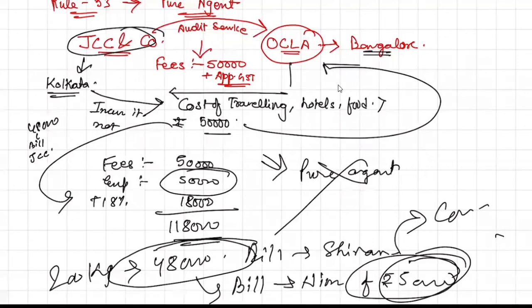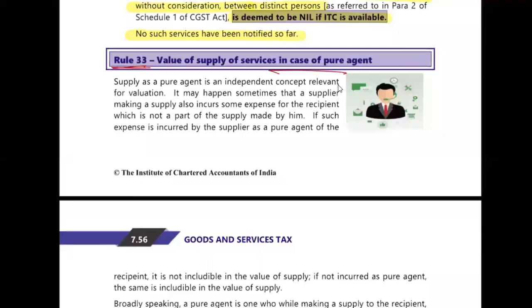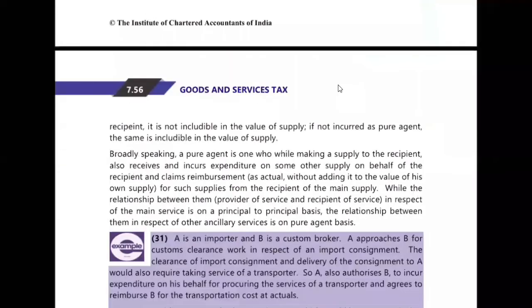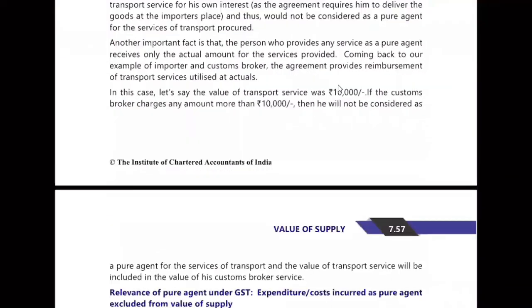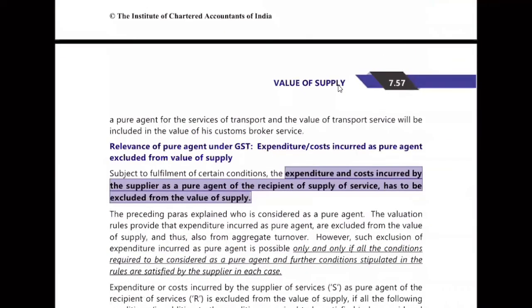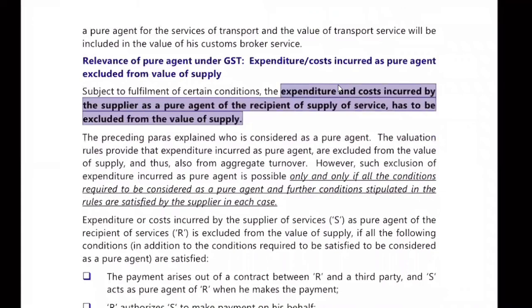Yes, it's clear, Shiva. Correct. Now we'll see this example, and this reading part I'll leave to you. You read it. If you find it difficult, I'll help you. But see this line: expenditure and cost incurred by the supplier as a pure agent of the recipient of supply of service has to be excluded from the value because it is on behalf of, as a pure agent.